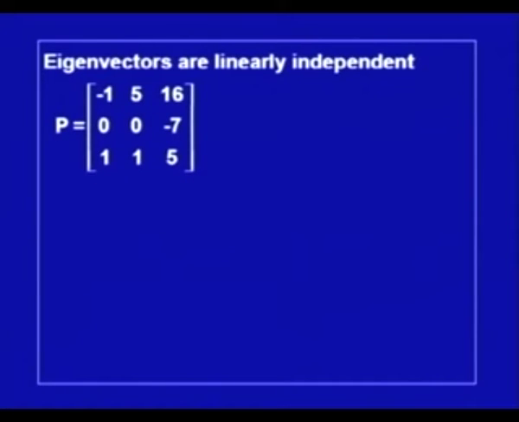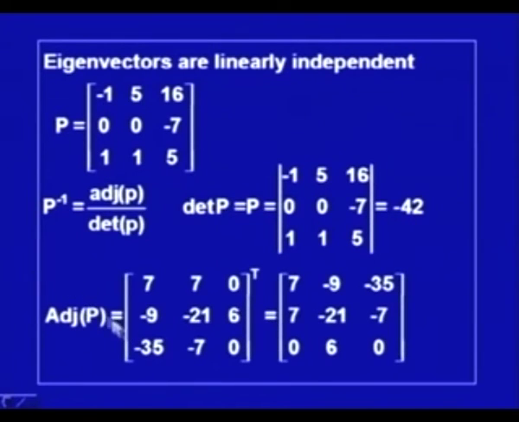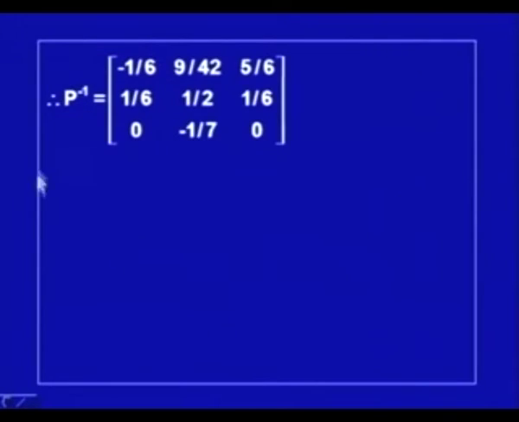Now, since this matrix is invertible, consisting of linearly independent eigenvectors, we have to find its inverse, and its inverse is adjoint P divided by determinant P. So, let me first calculate determinant P, and this comes out to be -42, and we calculate the adjoint P as this matrix of subdeterminants. We take the transpose, and this can be easily verified to be the adjoint of P, and once we get this adjoint, we can write down P inverse as this matrix.